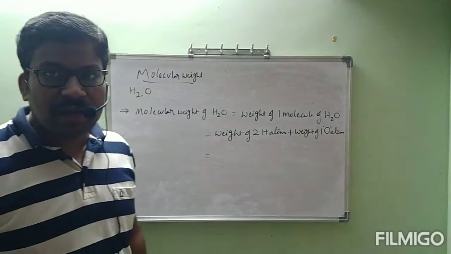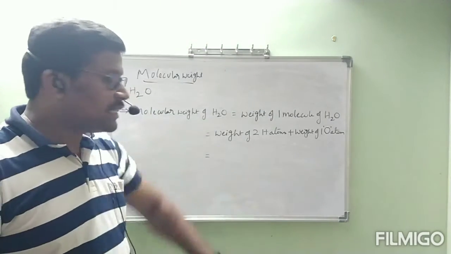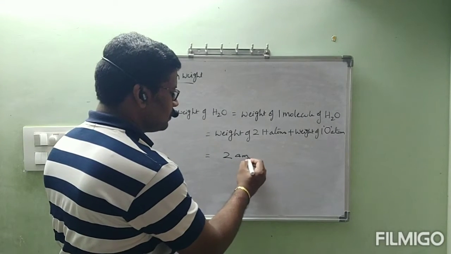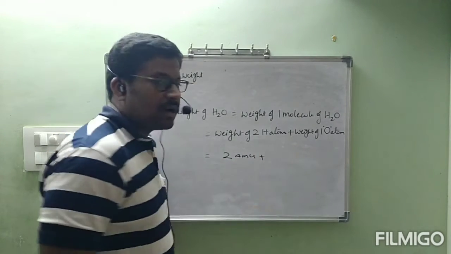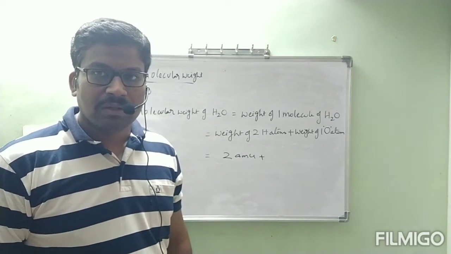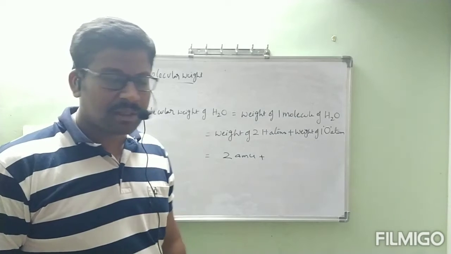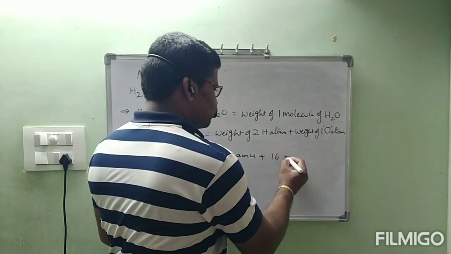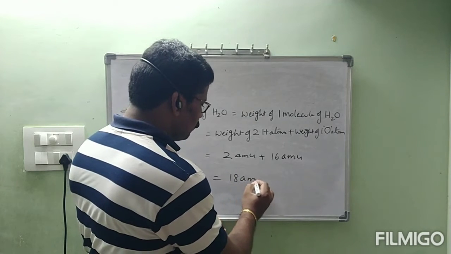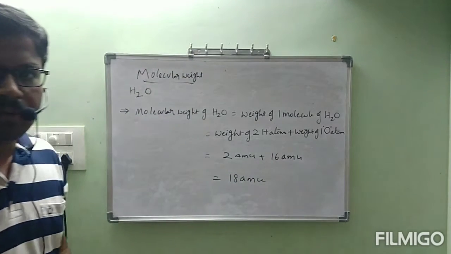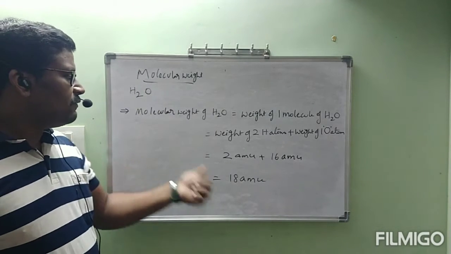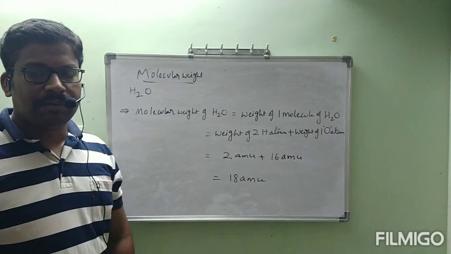One H atom is 1 AMU. How many H atoms are there? 2 H atoms, then it will be 2 AMU plus weight of one oxygen atom. What is the oxygen atom weight? 16 AMU. So many times it is getting repeated. Remember, 16 AMU. 16 plus 2, 18 AMU. So, what is the molecular weight of water? Molecular weight of water is equal to 18 AMU.